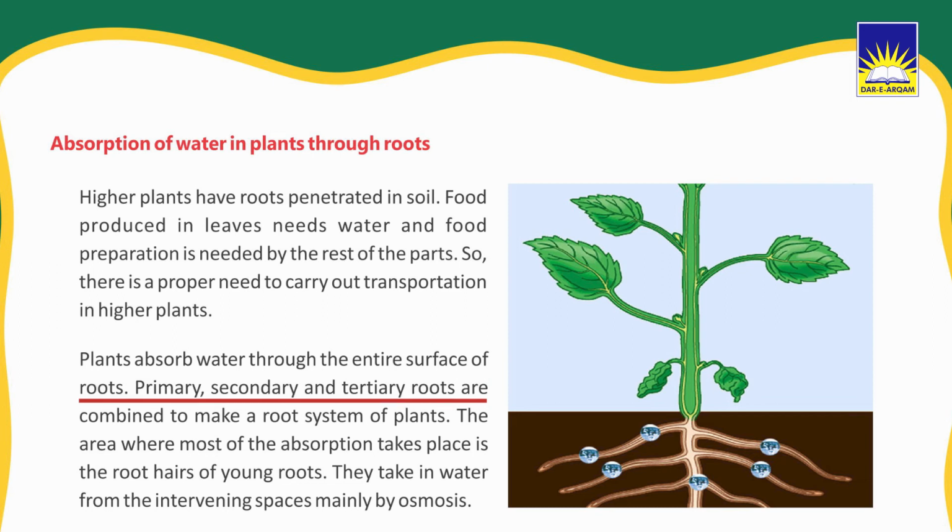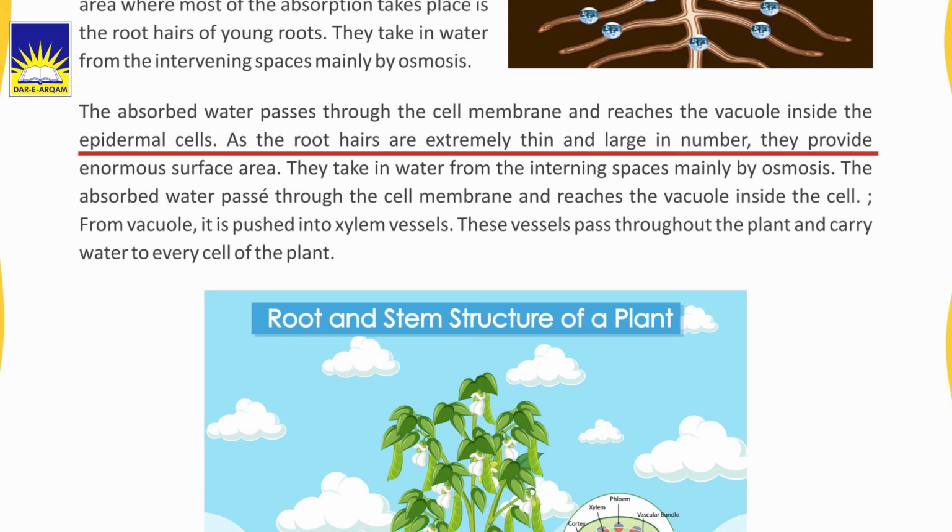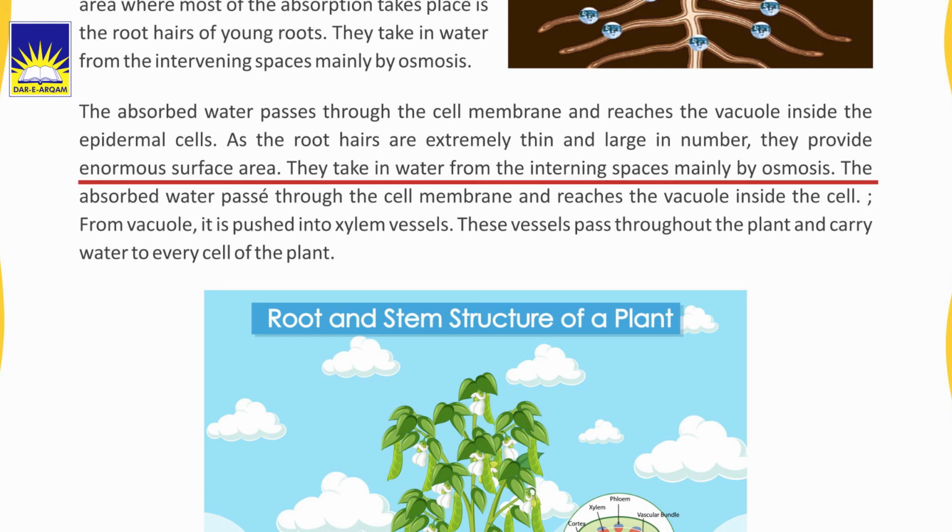Primary, secondary, and tertiary roots are combined to make a root system of plants. The area where most of the absorption takes place is the root hairs of young roots. They take in water from the intervening spaces mainly by osmosis. The absorbed water passes through the cell membrane and reaches the vacuole inside the epidermal cells. As the root hairs are extremely thin and large in number, they provide enormous surface area.